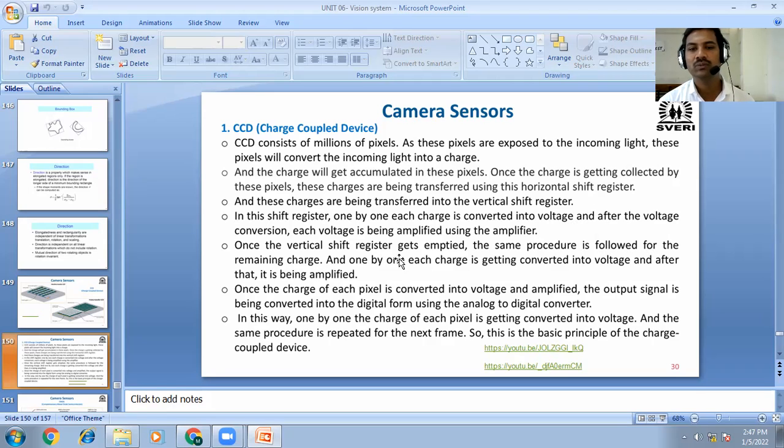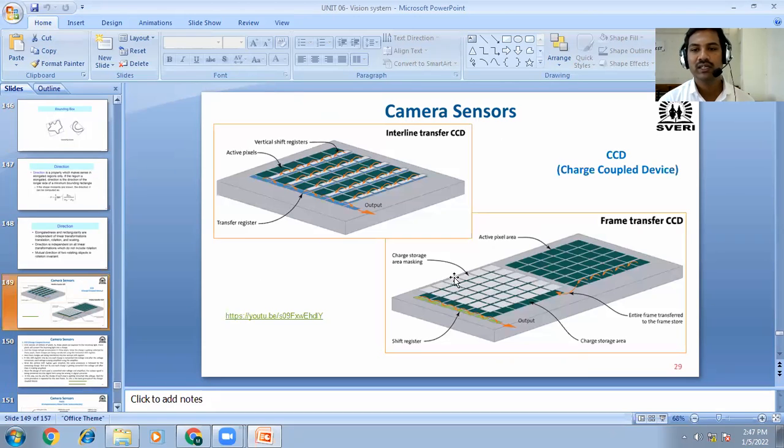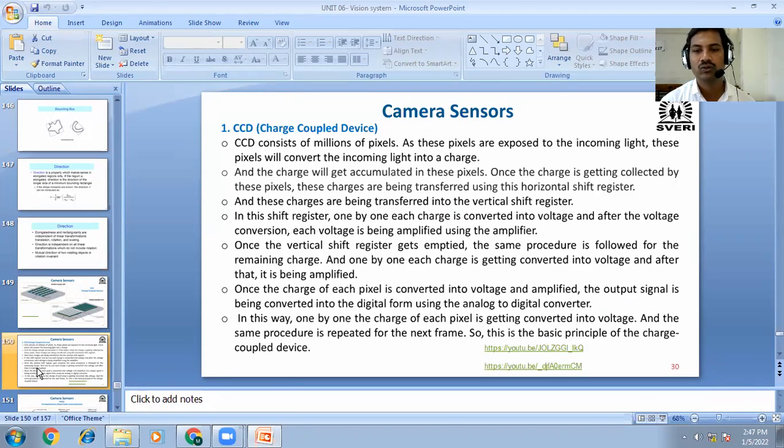Once the vertical shift register is computed, the same procedure is followed for the remaining charges, and one by one each charge is converted into voltage and then amplified. Here charges are continuously captured with this plate and passed on in the form of electrons.